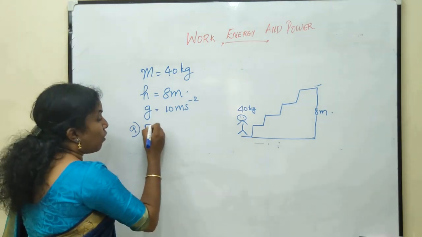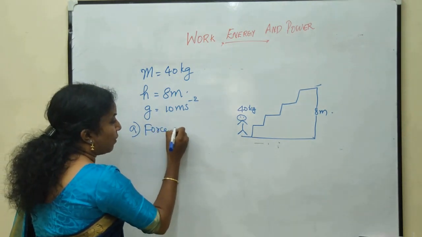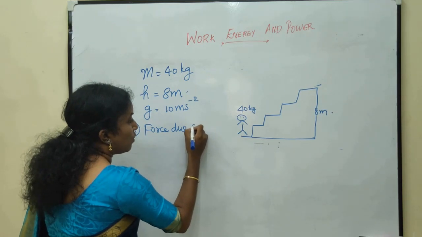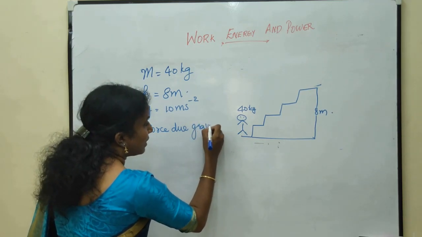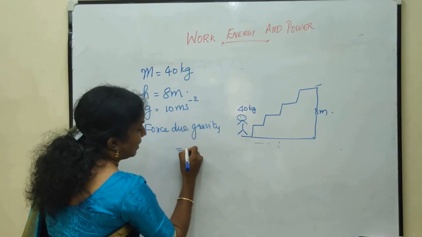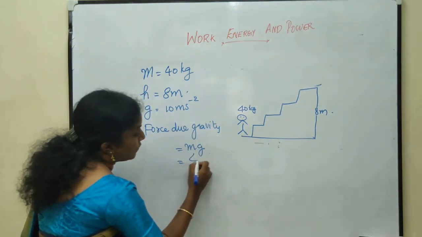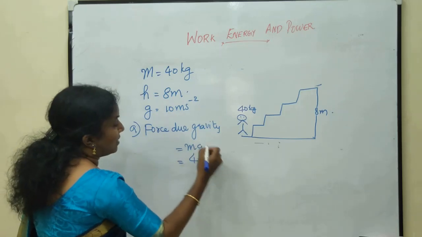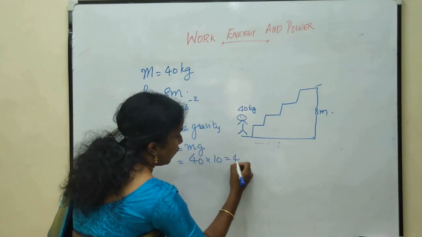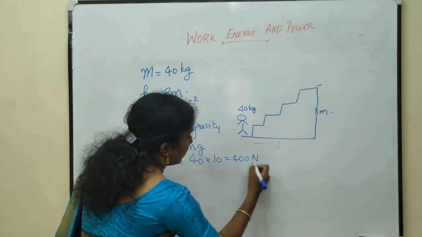Calculate the force due to gravity of the boy. Here the force due to gravity means the weight, that is m into g. The value of mass is 40 and g is 10, hence it is 400 Newton.